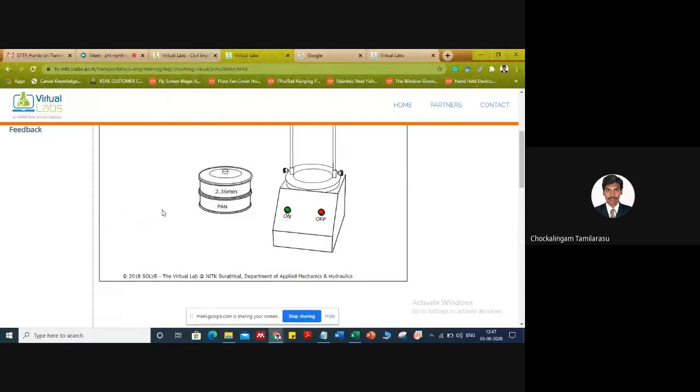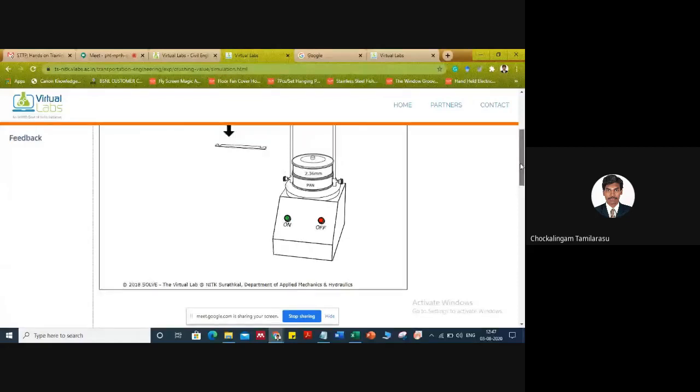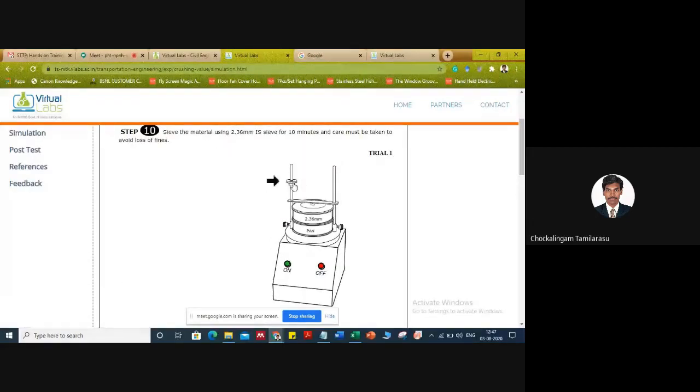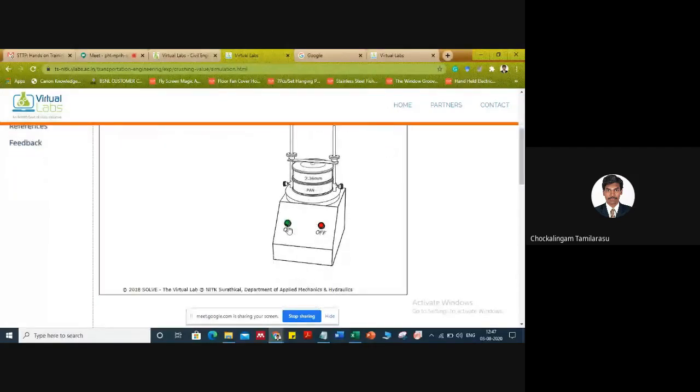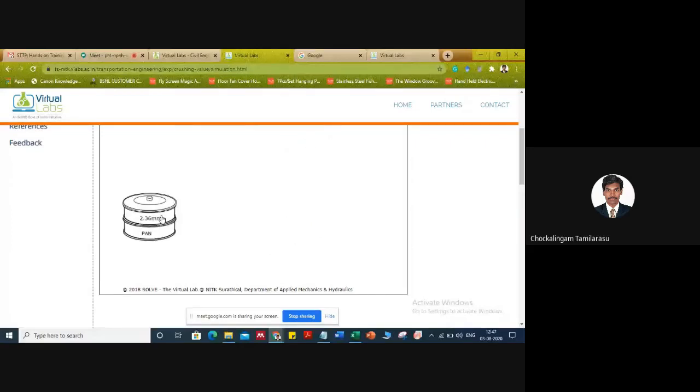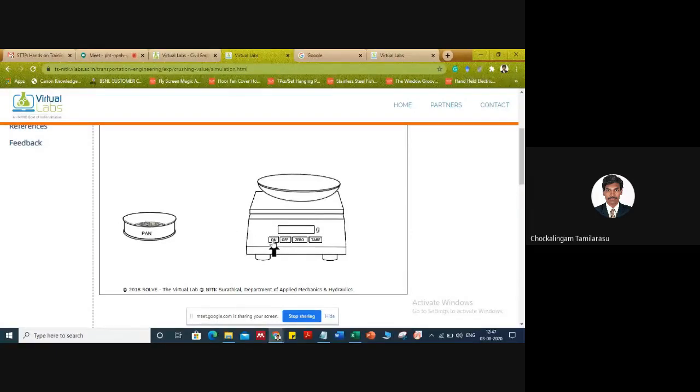Place the sieve set in the sieve shaker. Screw it. Switch on the sieve shaker machine. Sieve it. After a fraction of seconds of sieving, we will remove the sieve set from the sieve shaker. Tare it. Usually we will take the weight of aggregate passing the 2.36 mm sieve. So we are taking the aggregate from the pan.